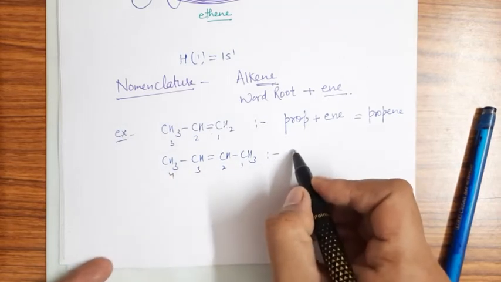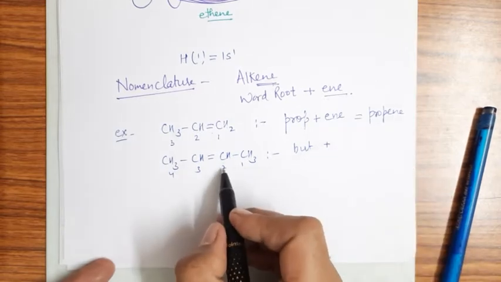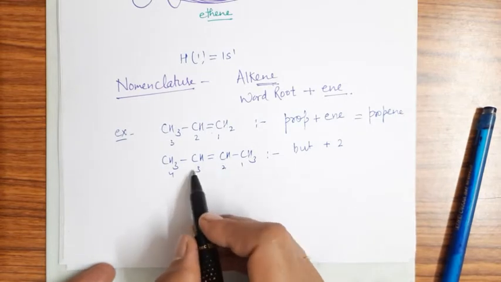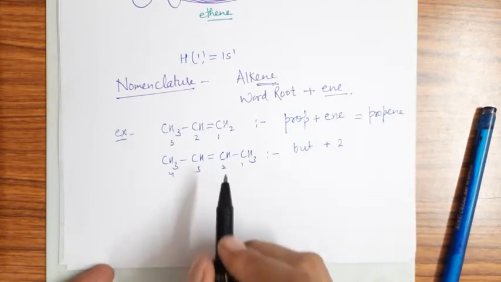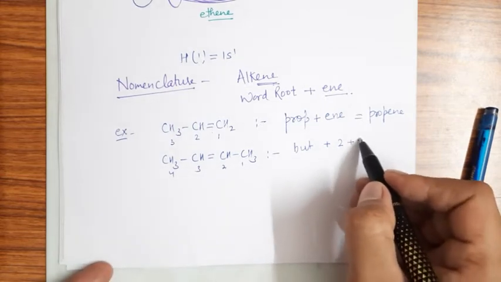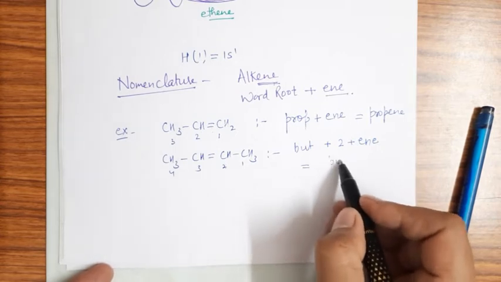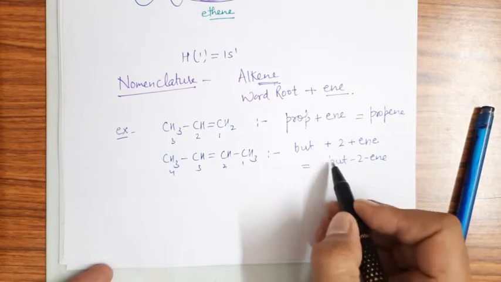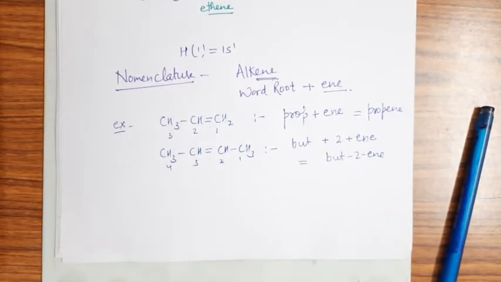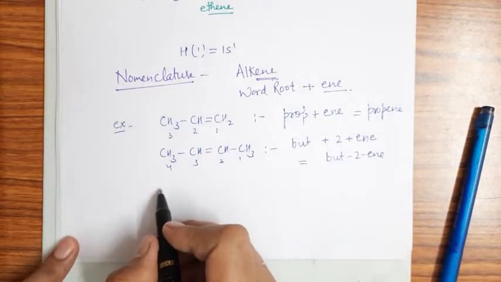So the word root is but, right? And the double bond starts from the second position, so the position is 2. Since it starts from 2, you have to write that position number. Then the suffix is -ene. So what will be the name? The name is but-2-ene, or you can write 2-butene also, whatever you want to write, you can write in this case, right?